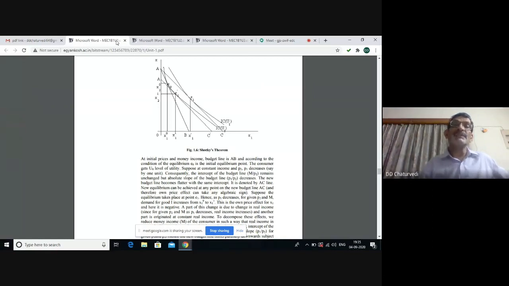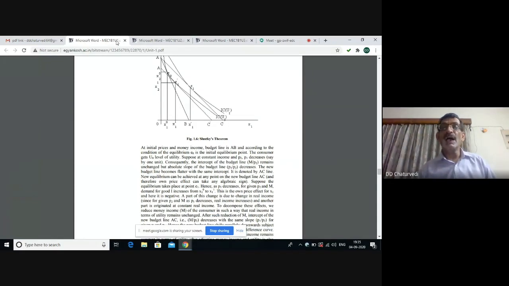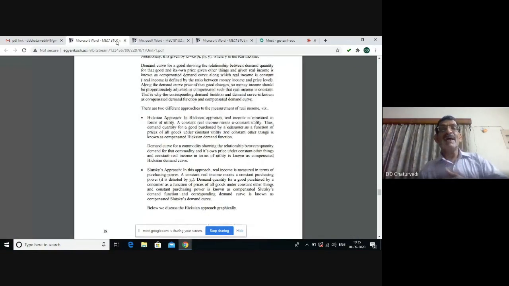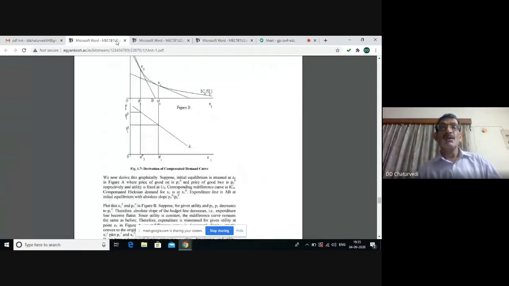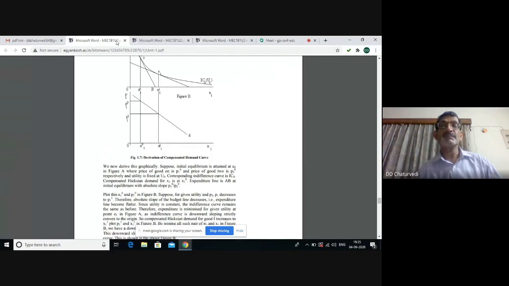The utility or satisfaction level doesn't change. Consumer purchases more of relatively cheaper commodity. And the movement from E1 dash to E1 shows income effect. The consumer purchases more of relatively cheaper commodity, and also because of increased purchasing power, consumer moves to higher indifference curve. The demand curve shown by substitution effect is also called compensated demand curve, where consumer is able to maintain the same utility or satisfaction level.